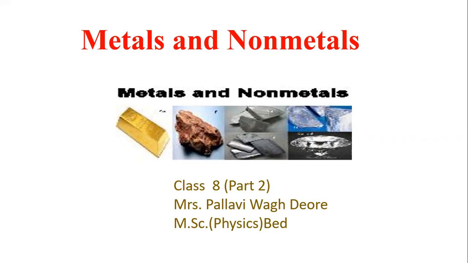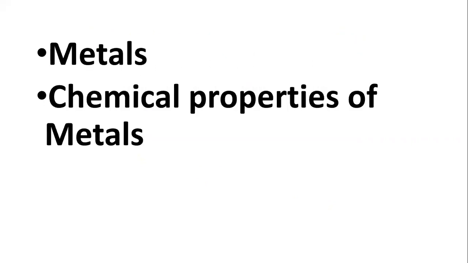In the previous part, we have already learned about what is meant by metal and their physical properties. So today we will be discussing metals and their chemical properties. Only their chemical properties today. In the previous video we learned what a metal is.